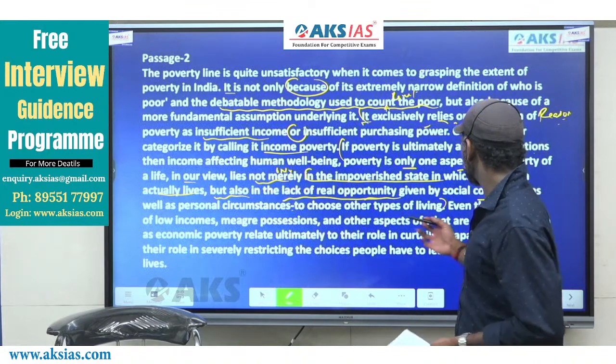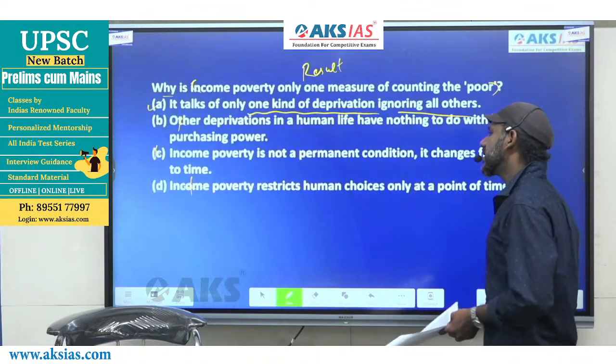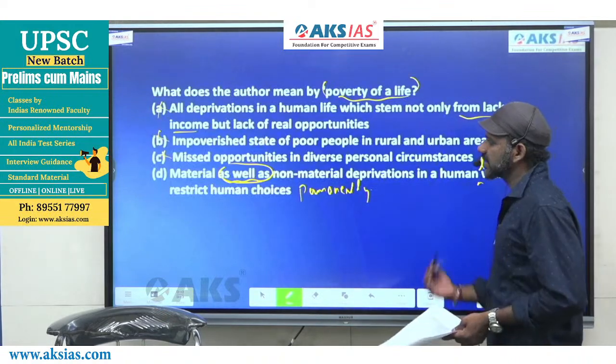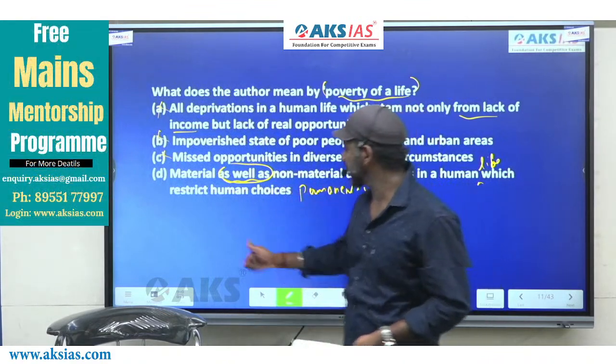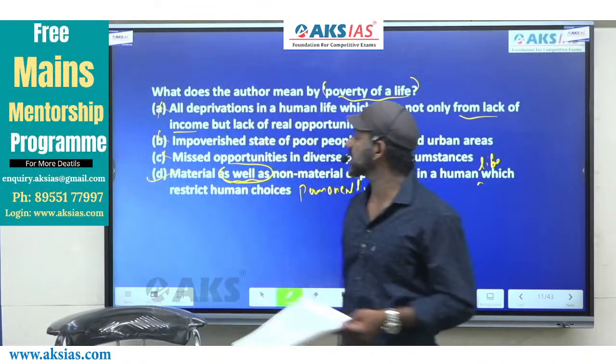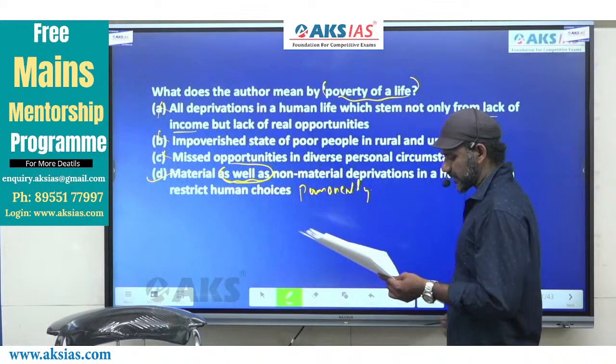Now, constraints is same as deprivations, restrictions and all. So, D contains two entities. The paragraph also contains two entities, whereas two entities are talked about only in one option, that is D. The answer to this question must be D. Clear? The next one.